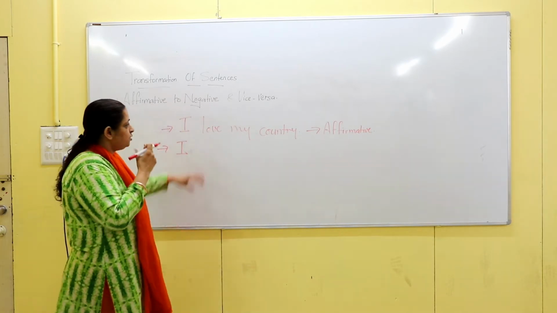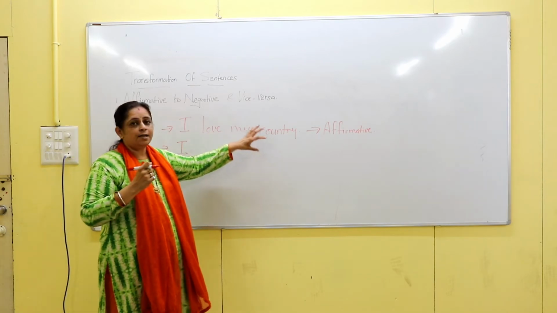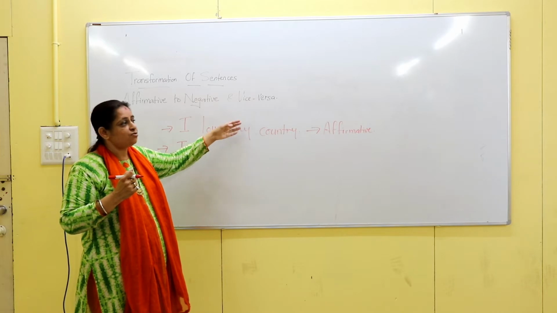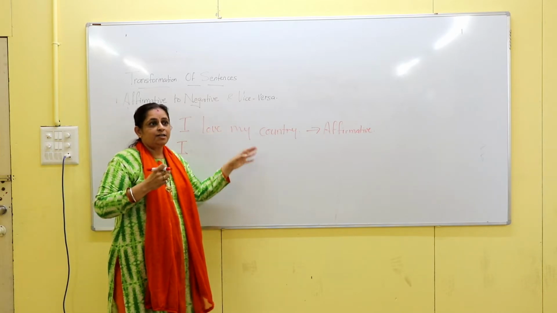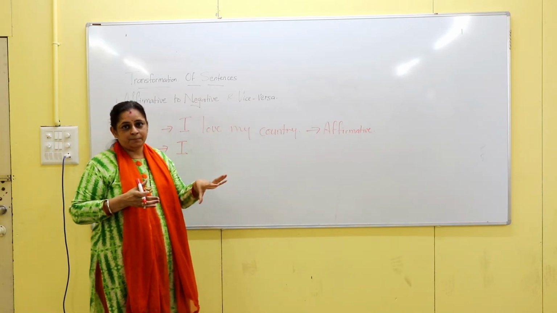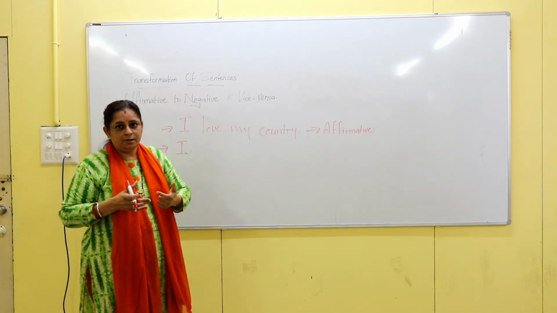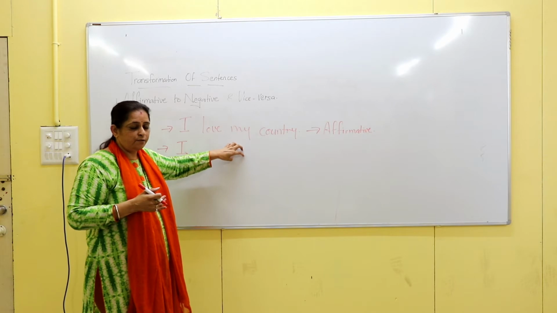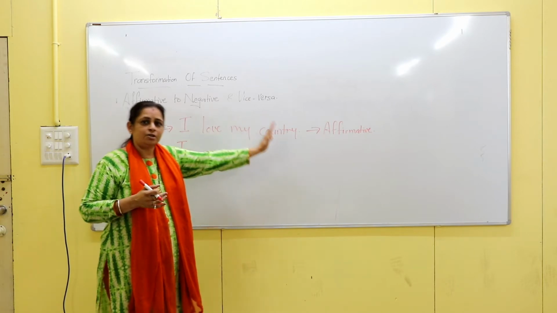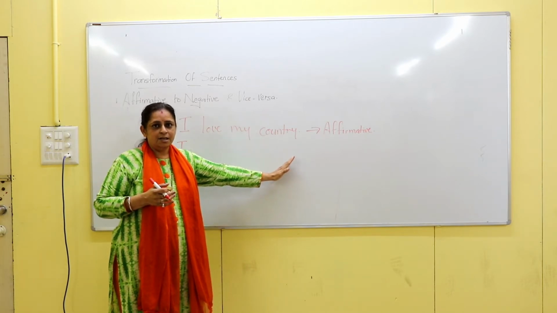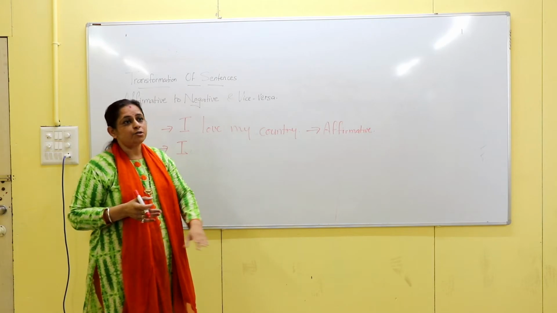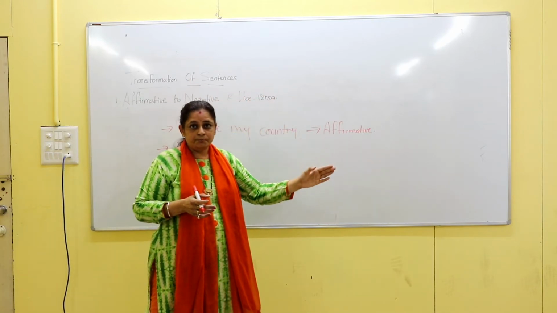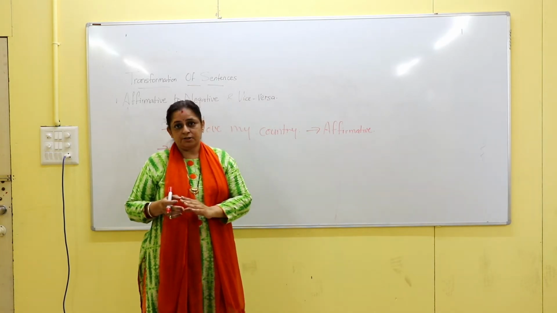Here you have to keep in mind that applying only a negative word to the given sentence and transforming it to negative, technically it can be right, but grammatically it will be wrong. Technically, there was no negative word, you applied a negative word, that means it has turned to a negative sentence. Yes, but grammatically why is it wrong? Because the first and foremost rule of transformation that I told you is that the meaning should not get changed.